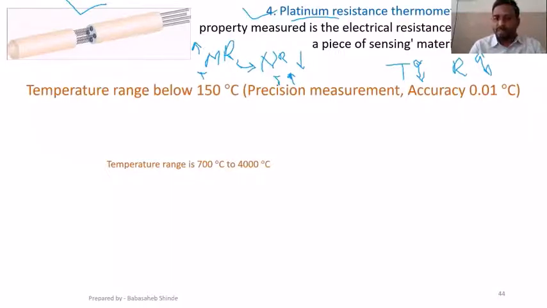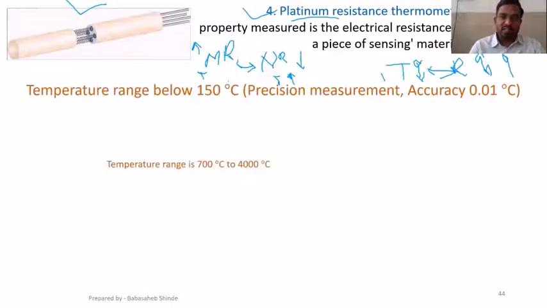If I know for what change in temperature what change in resistance is going to be there, I can use this device for temperature measurement. That is the simplest device.